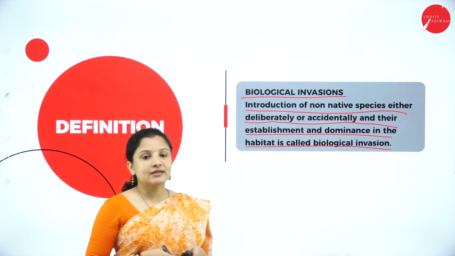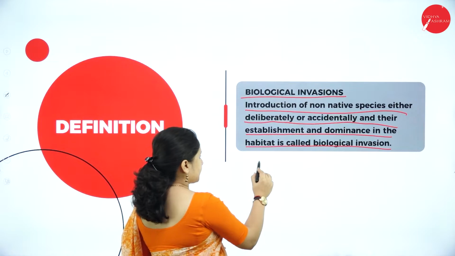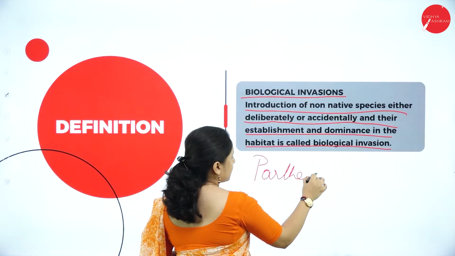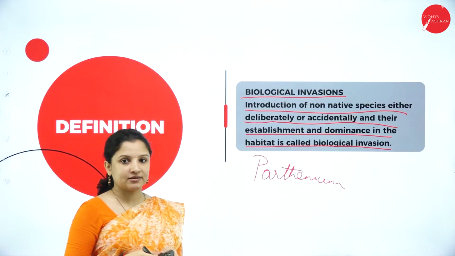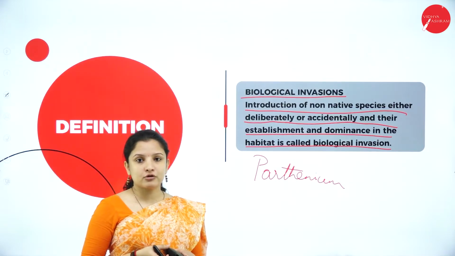To help you understand this definition, the best example I can take is Parthenium. You all know about Parthenium, right? Parthenium is one of the most devastating weeds, growing everywhere nowadays. Do you think Parthenium is a plant of India? No, it doesn't belong to India.